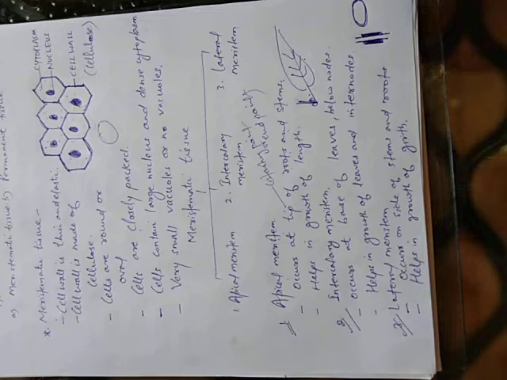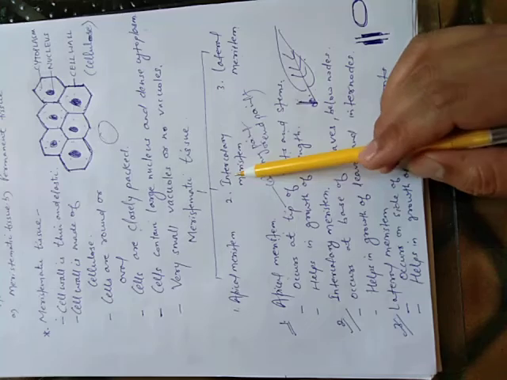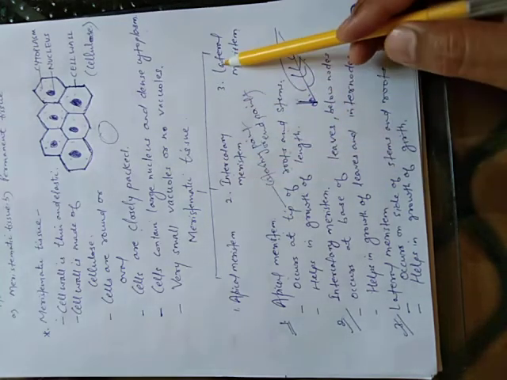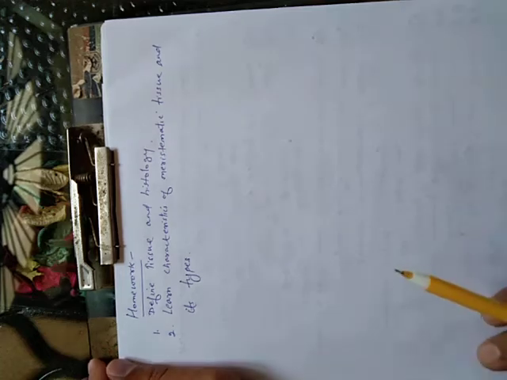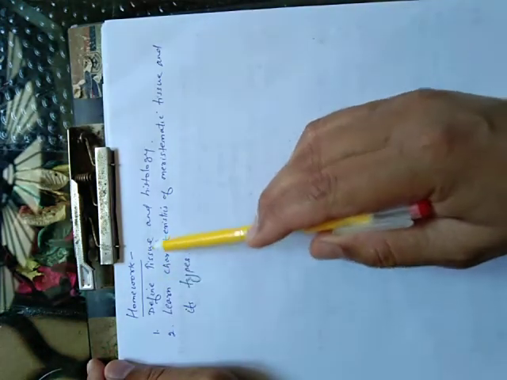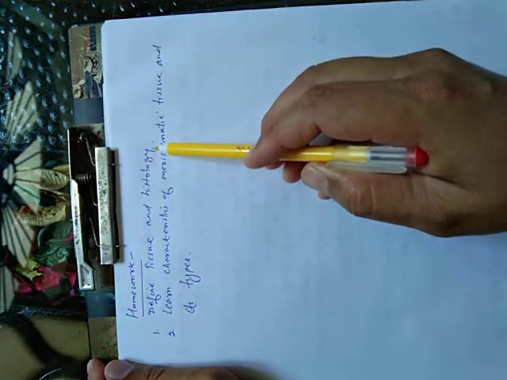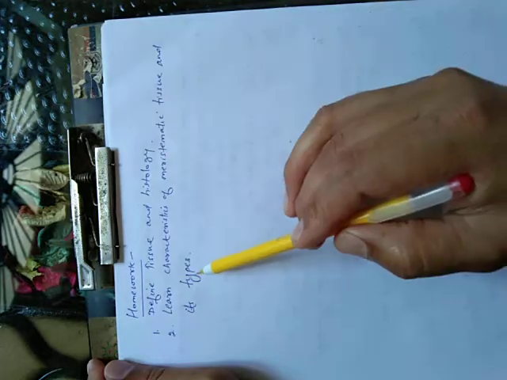So students, these are the three types of meristematic tissue: apical meristem, intercalary meristem and lateral meristem. Now students, in our next topic we will discuss permanent tissue and its types. But before that, today your homework is to define tissue and histology. Learn the characteristics of meristematic tissue and its types.